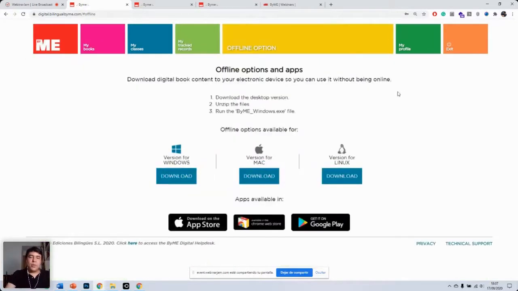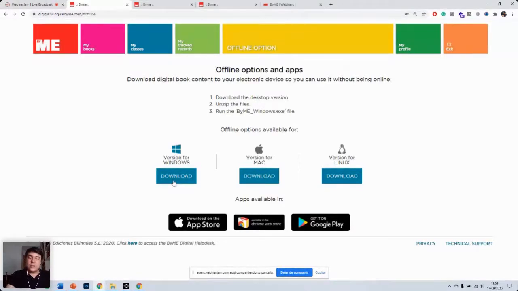Now here we've got an offline option. Here you can download an offline version of the digital platform for Windows, Mac, or Linux, but also there is a version for iOS, a version for Chromebooks, and a version for Android. I know that it's not very common nowadays that we don't have an active internet connection. But in some schools, perhaps just in case the internet goes off or anything, it might be worth it to have an offline option.